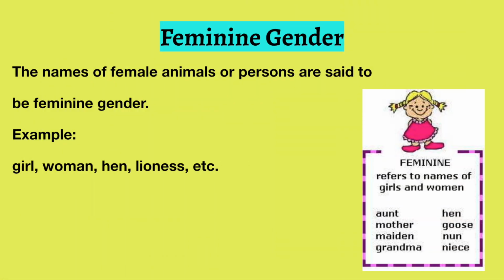Feminine gender. The names of female animals or persons are said to be the feminine gender. For example, aunt, mother, grandma, hen, goose, nun, niece are all said to be feminine genders.